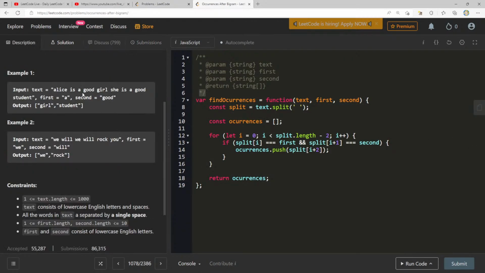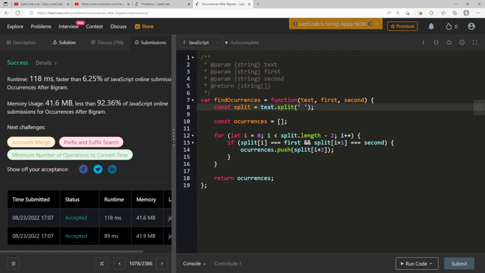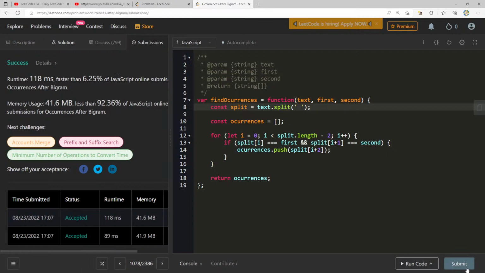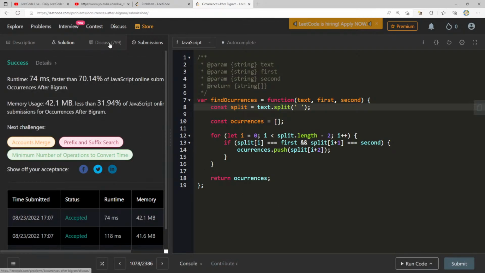The one thing that maybe we can get a little bit better at is instead of splitting it ourselves, we can just loop through this and keep track of all the pointers so we always know where we are. Frankly, that just makes it a little more difficult. In a coding interview, I might take advantage of split because it makes the code easier to read. For me, readability is always more important than cleverness, unless it offers a significantly greater performance gain, which I'm not sure is the case here. I'm going to run it one more time. All right, let's go ahead and check out the discussions.